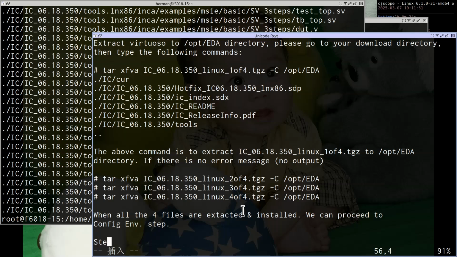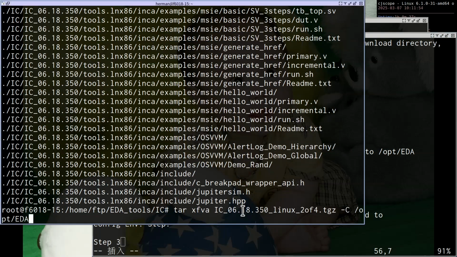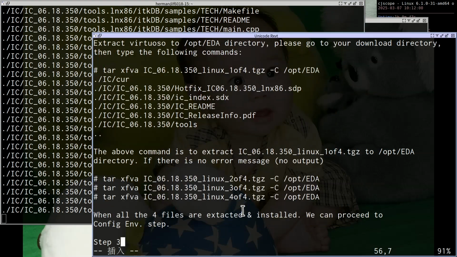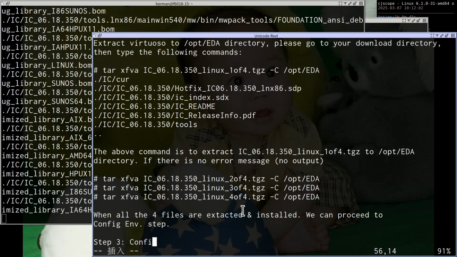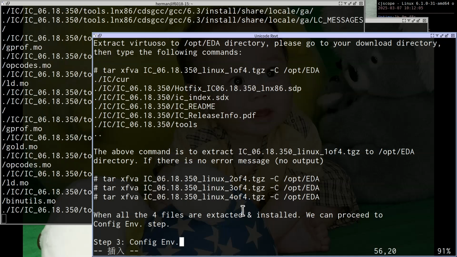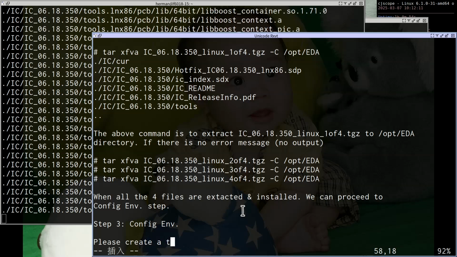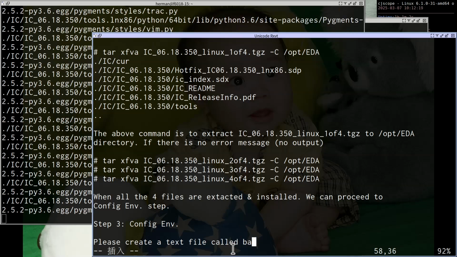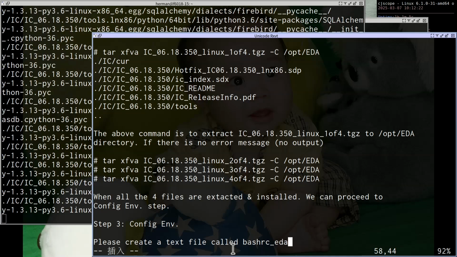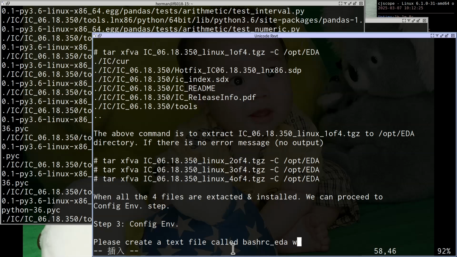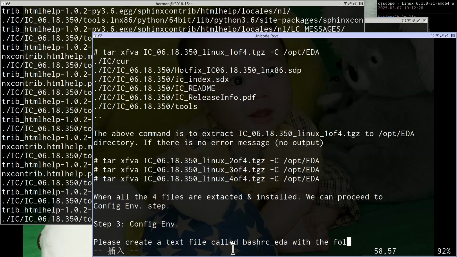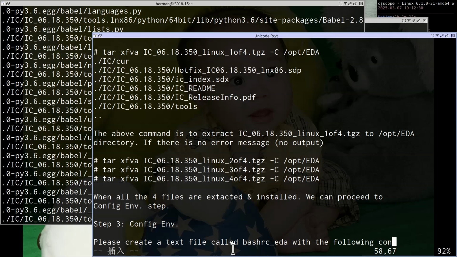So step 3. Okay, the second one is complete. So now this is 3 of 4. Step 3: configure the environment. Please create a text file called bashrc.eda with the following content.